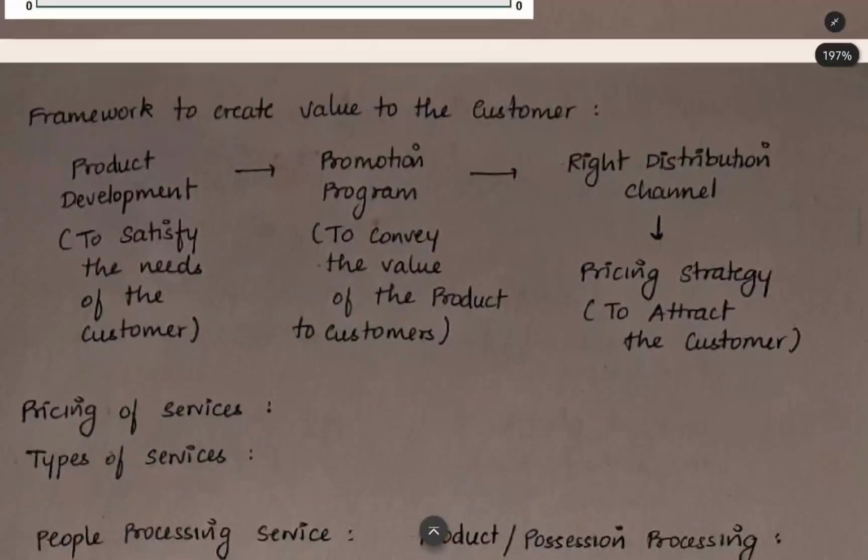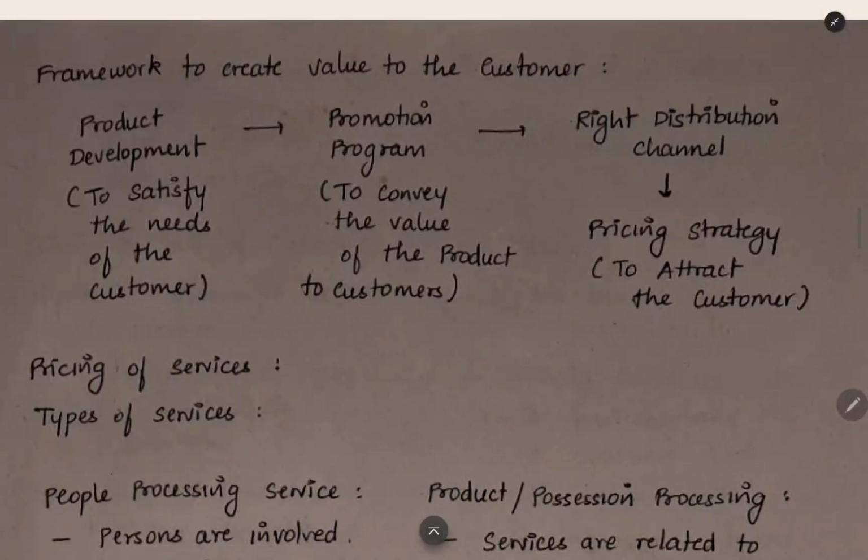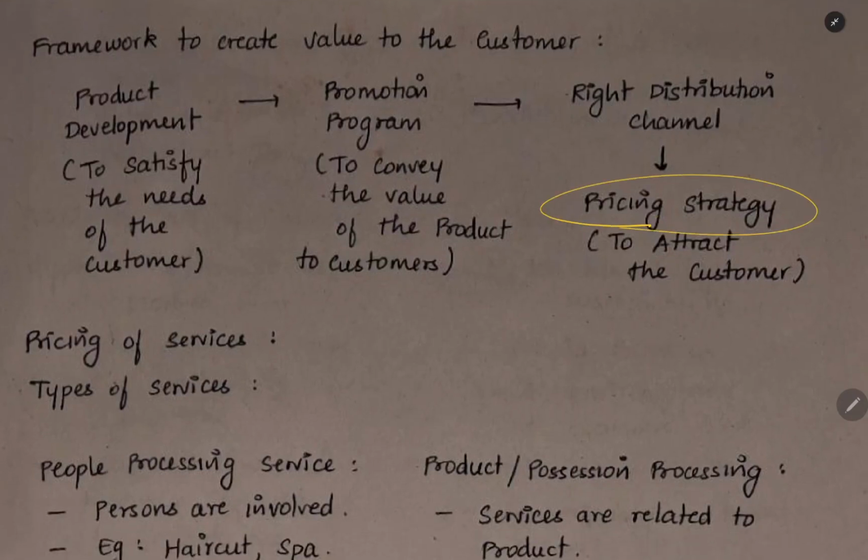Now we are going to see the framework to create value for the customer. The first step is product development. We have to create a product that will satisfy the needs of the customer, and then we have to do a promotion program. How that product is helping the customer, that we have to tell, and then we have to use the right distribution channel to reach the customer. You have to use a proper pricing strategy also to attract the customer. This is the process for creating value for the customer.